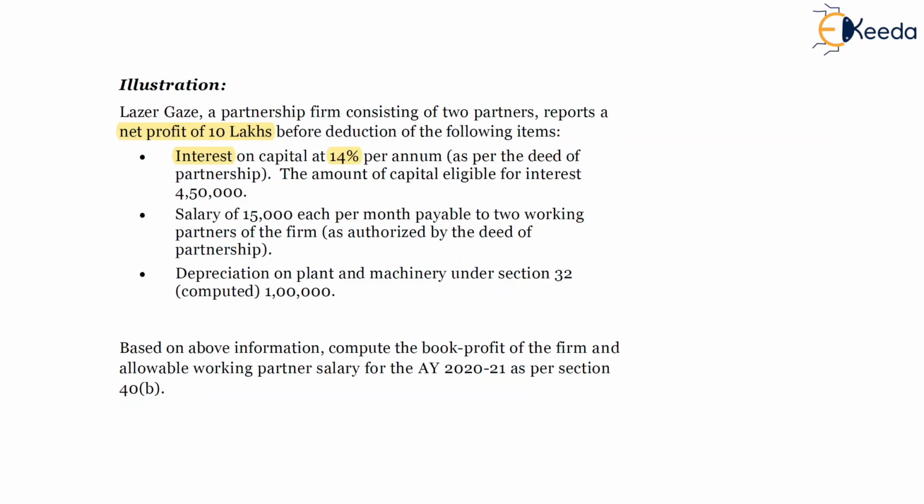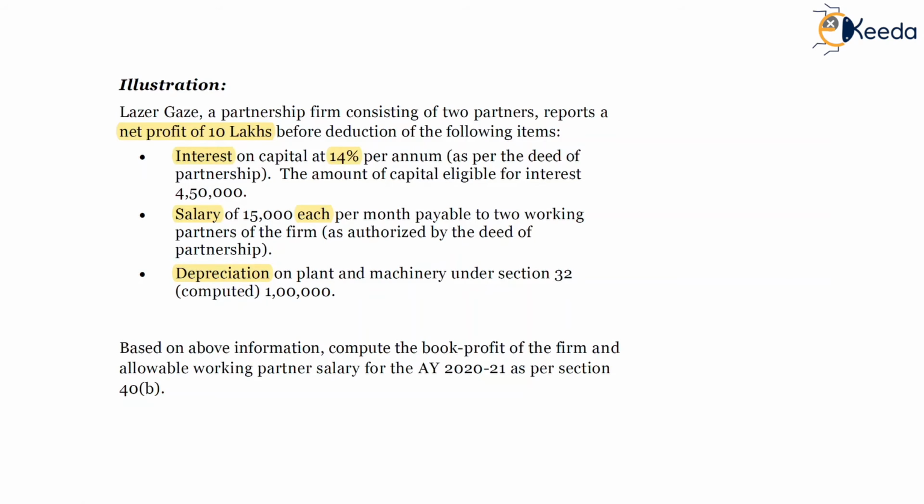Salary of 15,000 each per month, which is to both the partners equally. So 15,000 each, payable to two working partners of the firm as authorized by the deed of partnership. We will have to compute book profits, and then what is the eligible amount of deduction under section 40B, we will have to trace out.